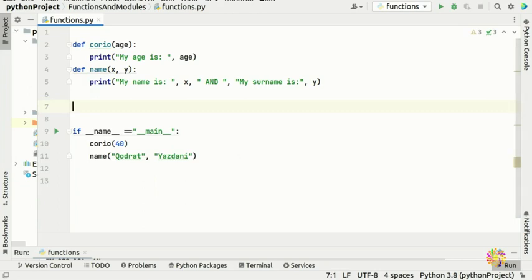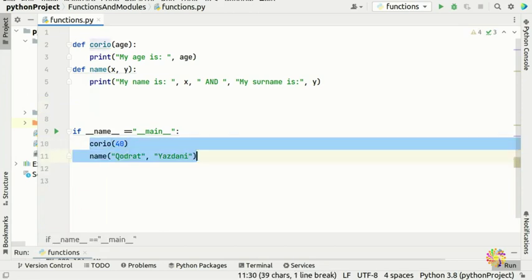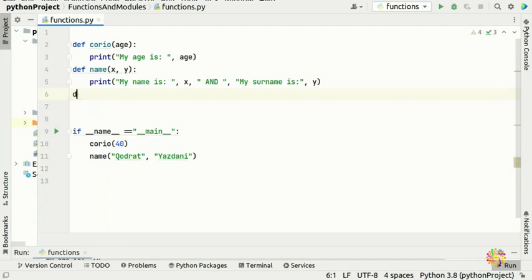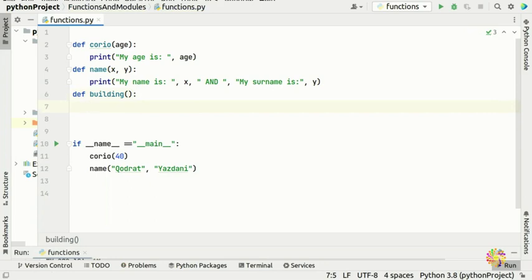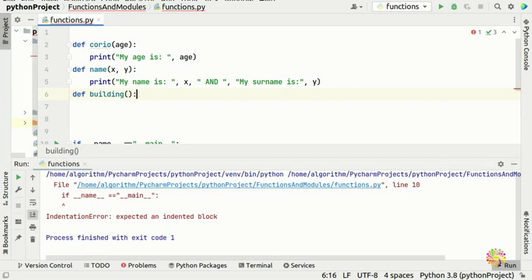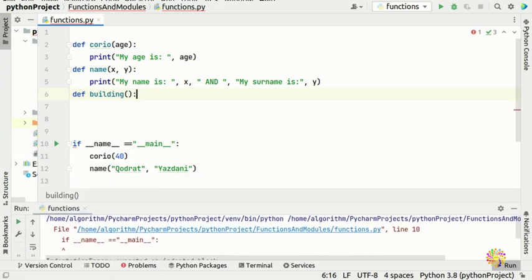Now there are going to be times when you have another function, for example rectangle, or building, and at the moment you don't want to do anything because you have an empty function. If you run it, it says there is an error on line 10, meaning there is a problem here.